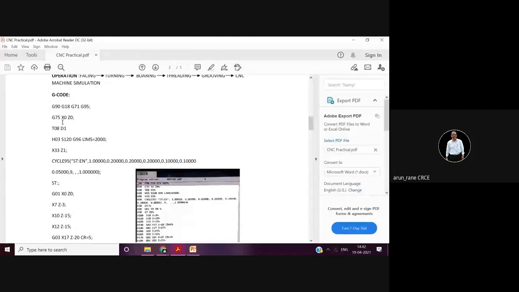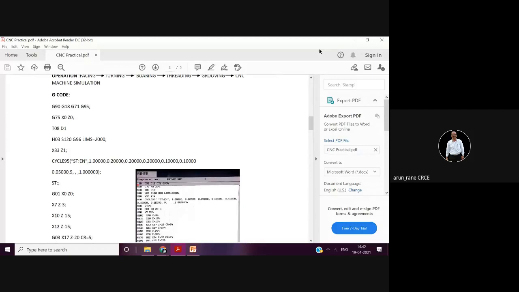Fagor, Bosch, they will have their own. So here in Siemens, G75 X0 Z0 means the machine will go to the home position. Let us say this is the home position, this point. Fanuc uses G28 G91 X0 Z0, which means the machine will go to the reference point.